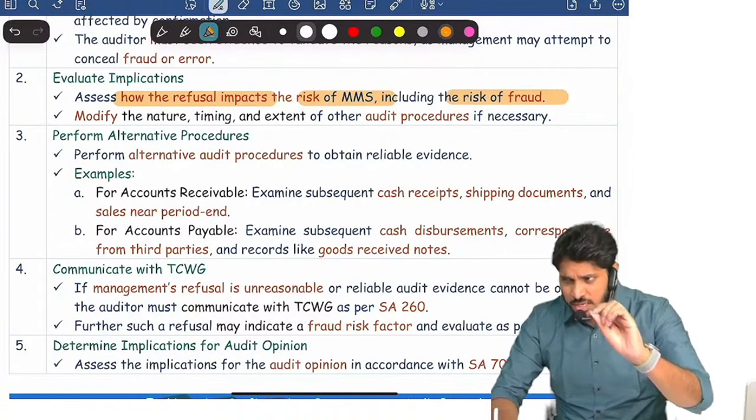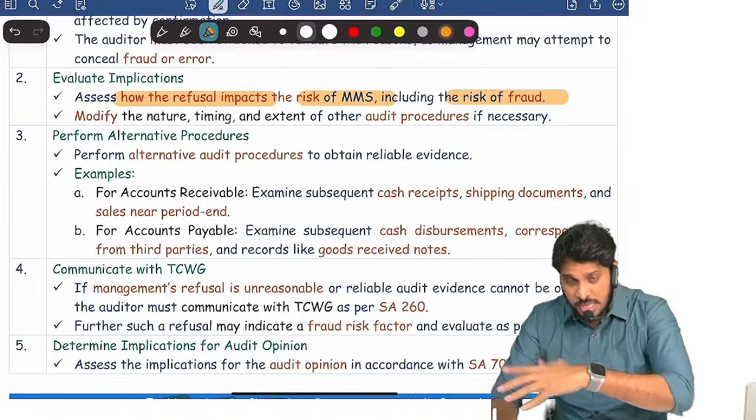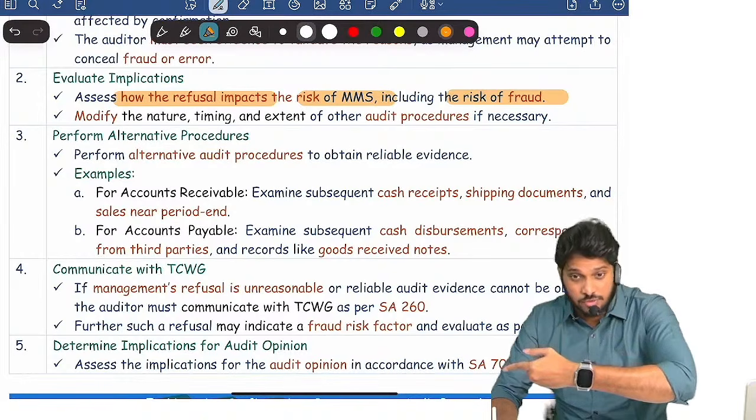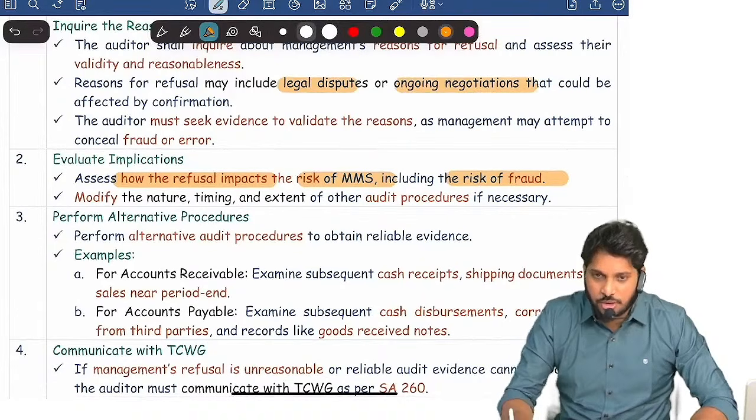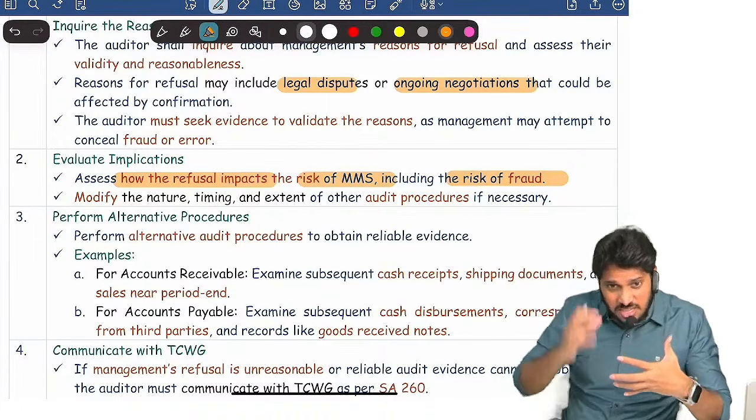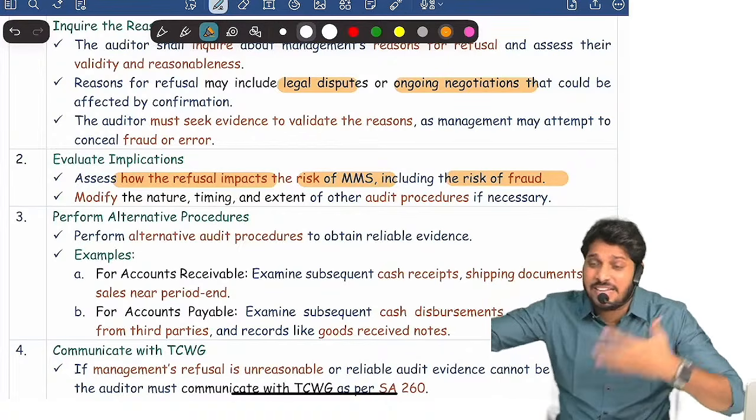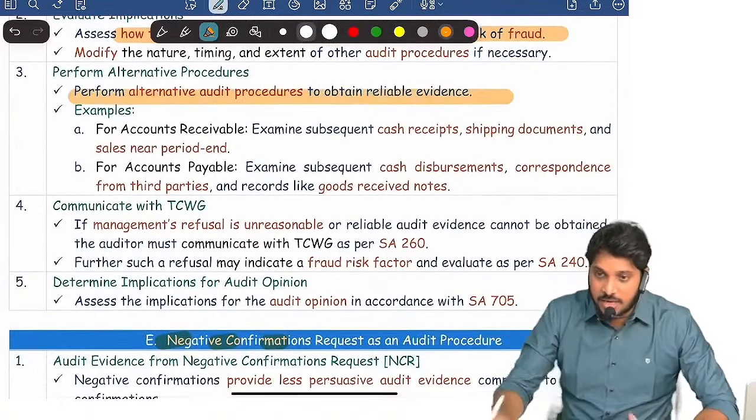Is the refusal leading to a risk of misstatement? Is there any risk of fraud involved? Because of this refusal, I may not discover a fraud. Generally, why does management refuse? There might be some legal dispute or negotiations going on. If the auditor sends a confirmation at the wrong time, that might affect the negotiation proceedings. Clear? Next up, perform alternative procedures.